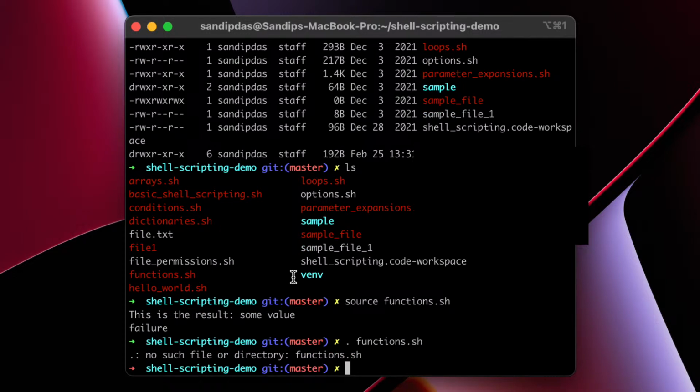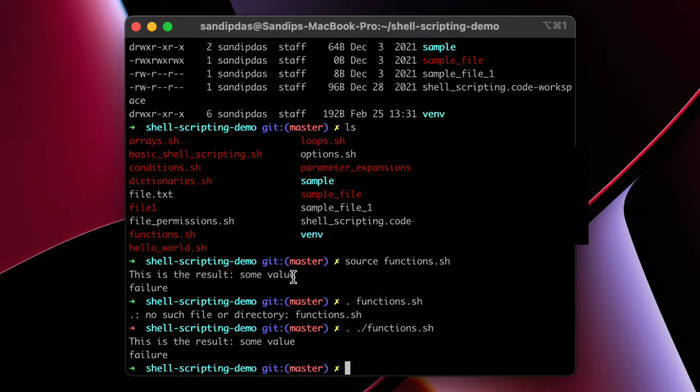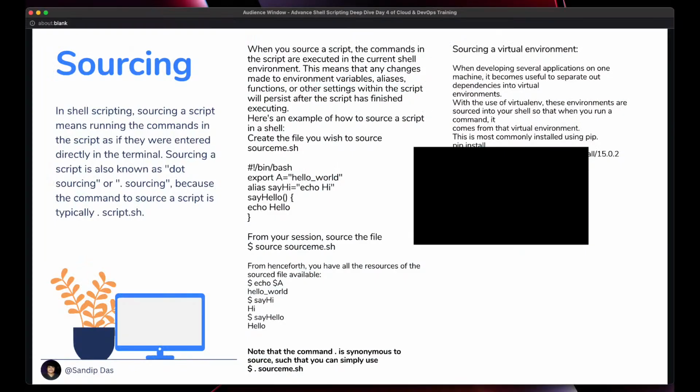It says no such file, but that's actually because I haven't given the proper path. Yes, see, now I was able to import that. So either dot sourcing or the source command. It imports all the shell scripting capability, functions, variables, everything from that particular shell script file into your local shell or terminal environment. I explained the same thing in these words, so you can go through it or ignore it.